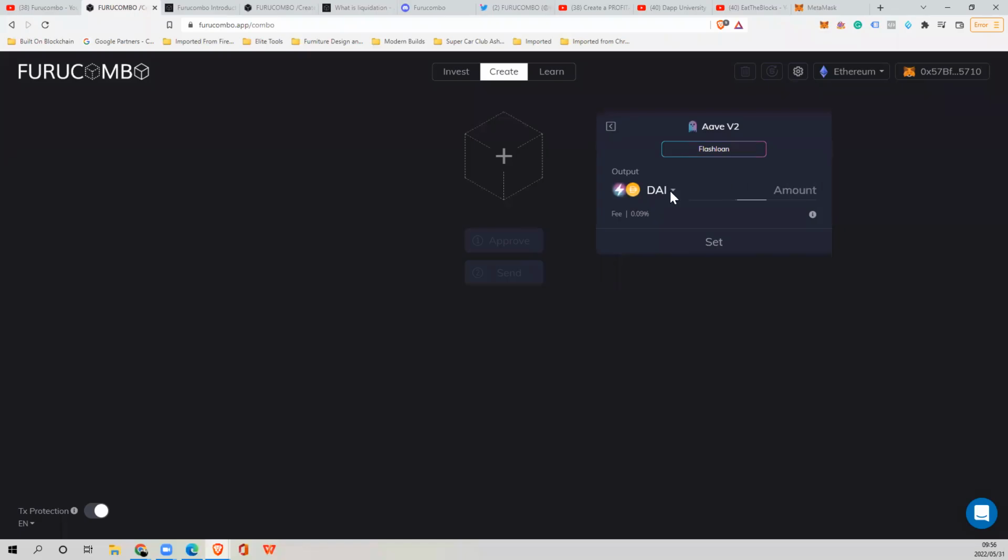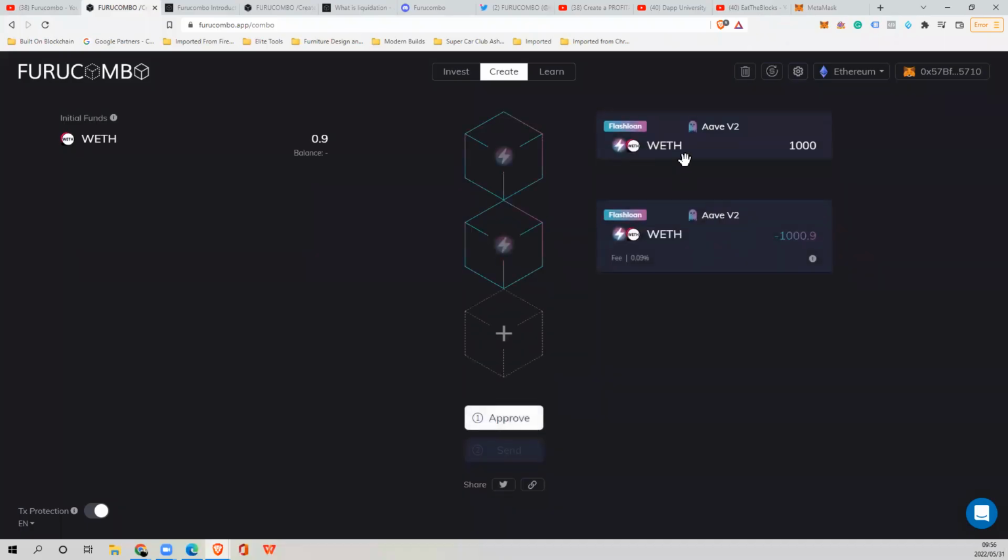If I want to borrow, let's say Ethereum, right? I'm going to click ETH here. We're going to do wrapped Ethereum. And let's say I take out 1,000 Ethereum. If I do 1,000 wrapped Ethereum, I need a balance. Initial funds needed. This is the funds that you must provide from your wallet to execute the combo. So in case there are any gas fees and stuff like that, right? You can use wrapped Ethereum.